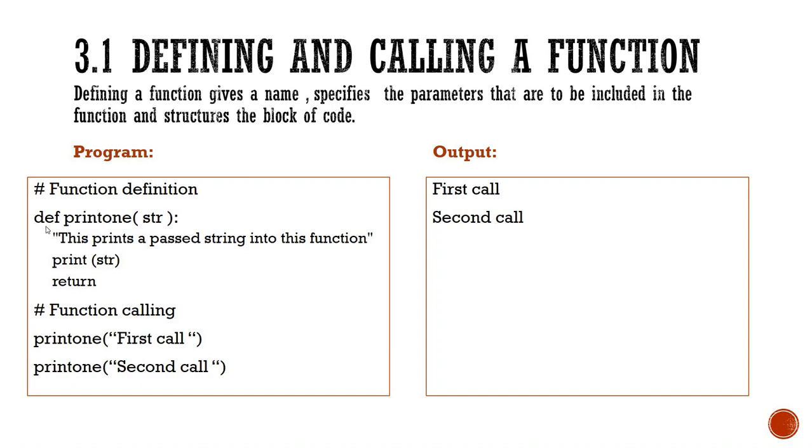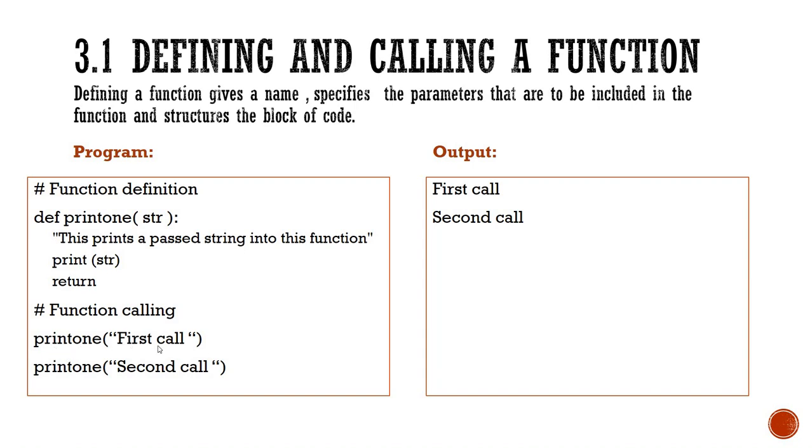Here the function definition is preceded by the keyword def followed by print1, which is the function name. The argument passed is str. The function must always end with a colon. Next to that the documentation string is given, and next to that print of str. This is the printing statement, and next the return statement is given. Next, these two are the function calling statements.